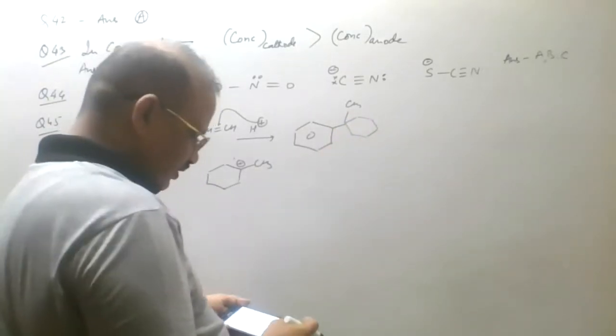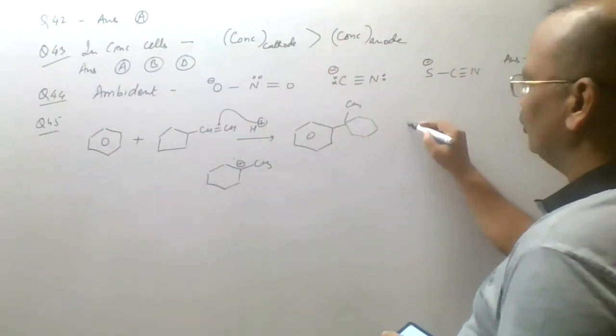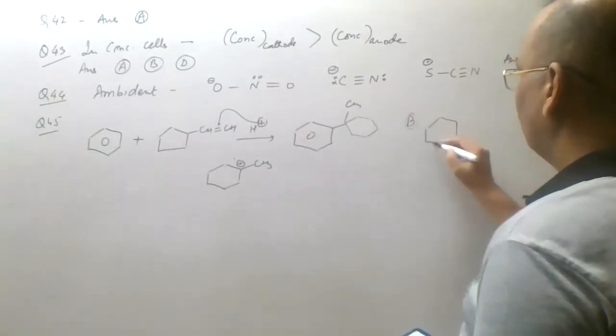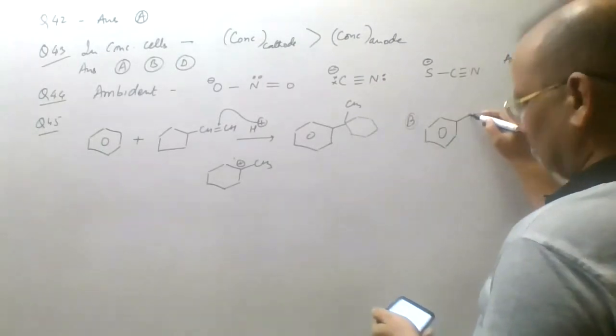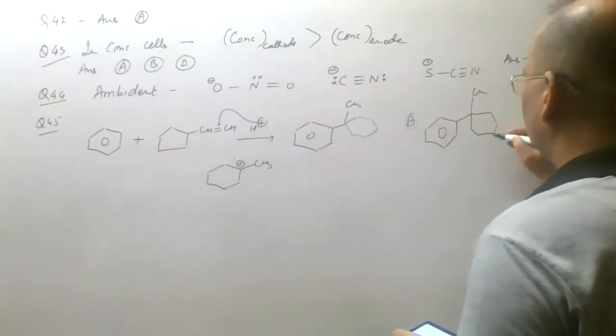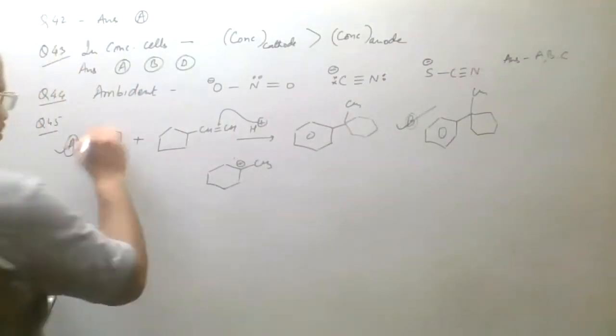In case of A. Now in case of B, I think we get the carbocation like this only. So A and B will form the same product. So in case of B, the product of the reaction is already like this, right? Now that is CH3 and the ring like this. So A and B, we are getting the same product.